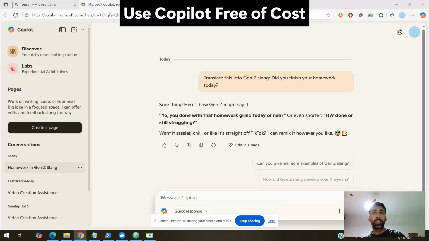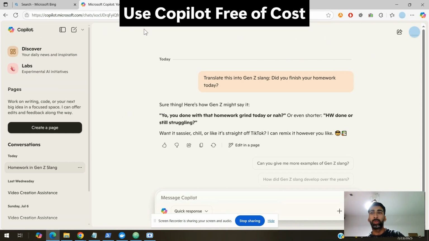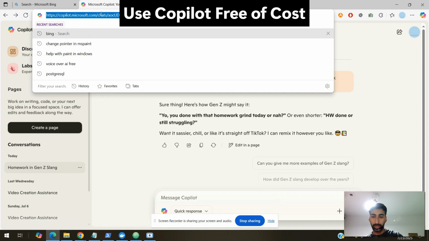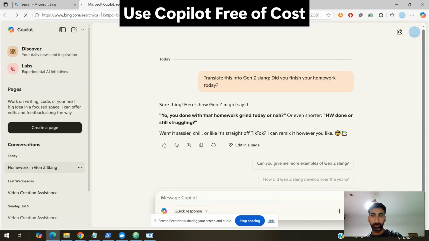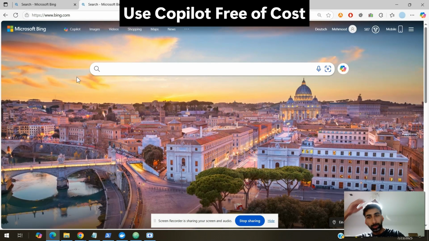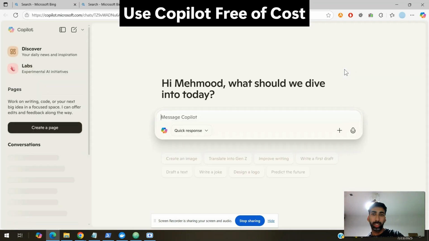All right, so here I just opened Microsoft Copilot, which is actually free in Bing. If you use the Bing search engine, there you can use Copilot free of cost. So what I tried here is a very cool feature. For example, if you go to the Microsoft Copilot front page, I'm just clicking on, for example, bing.com, and then I'm going back to this Copilot icon.